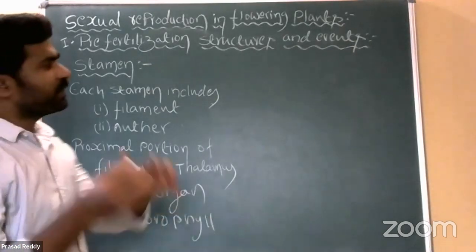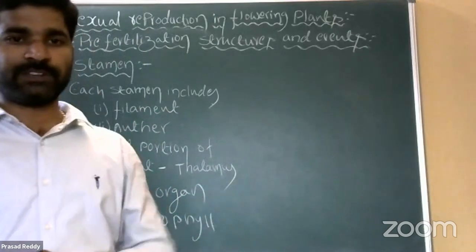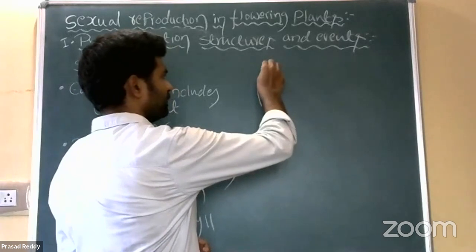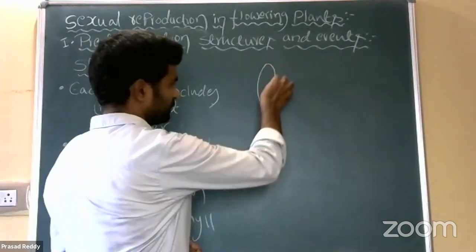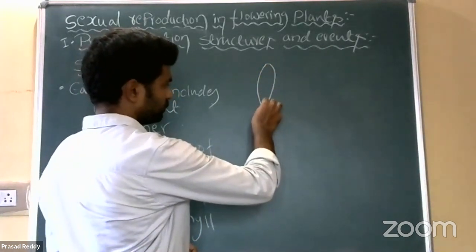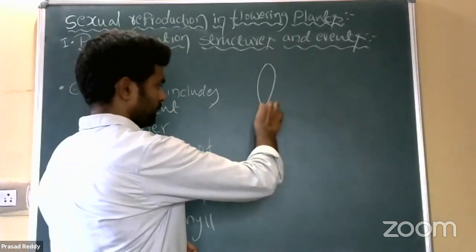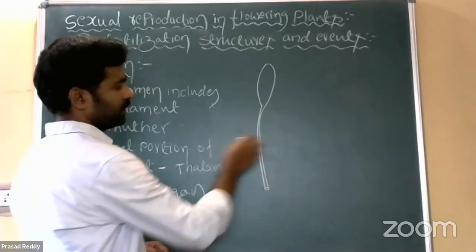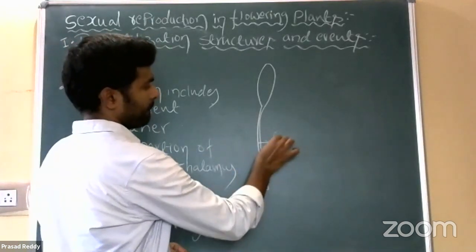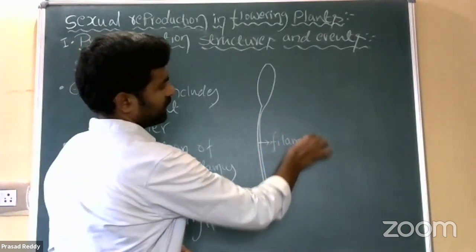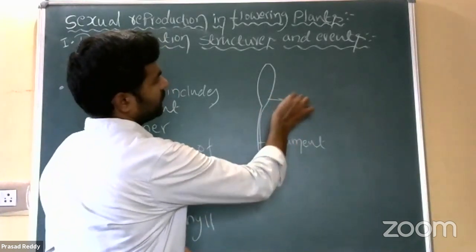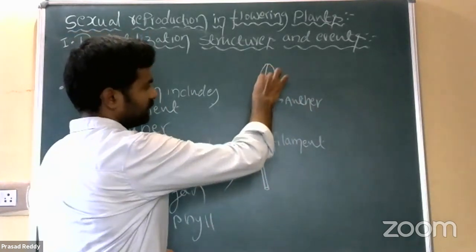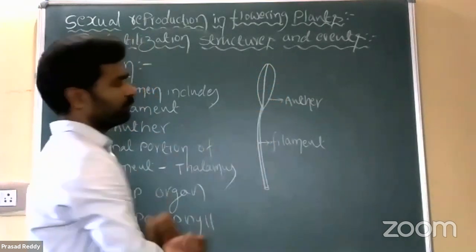What is the difference between dithecous and monothecous anthers? First, take the dithecous stamen. See here, this is the filament and this is the anther. In the majority of angiospermic plants, the anther is clearly differentiated into two lobes.